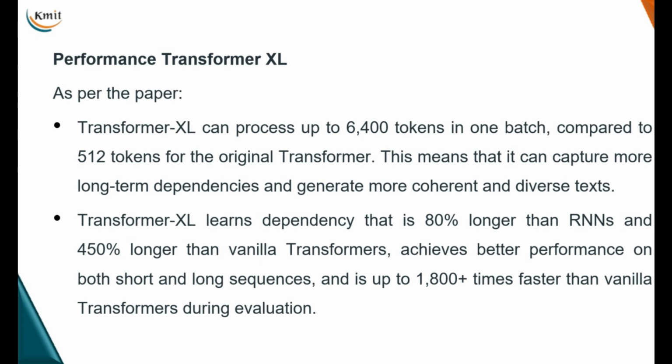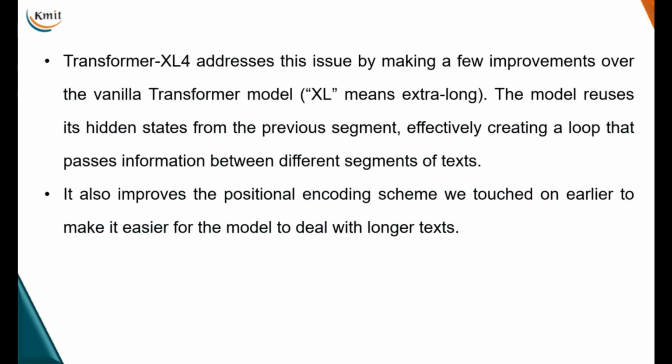When I talk about dependency, it is 80% longer than RNNs and 450% longer than vanilla transformers, which are basically designed using the basic sequence-to-sequence models. And it is around 1800 plus times faster than the basic vanilla transformers during evaluation. So we have this another version called Transformer XL, which addresses this issue by making a few improvements over the basic model: it reuses hidden states from previous segments and incorporates looping that passes information between different segments of the internal corpus.